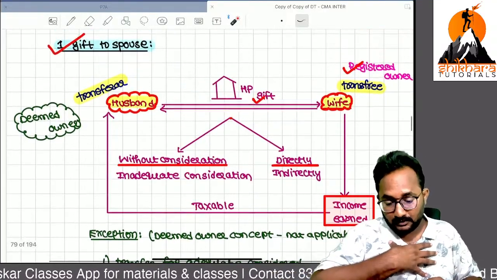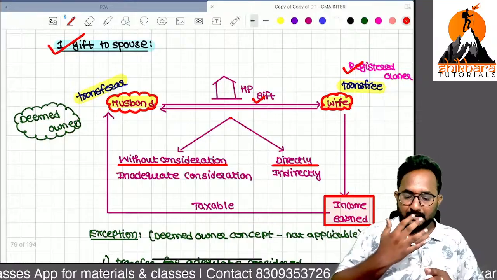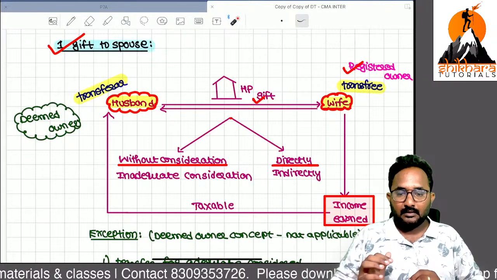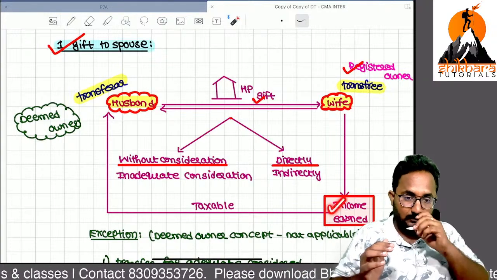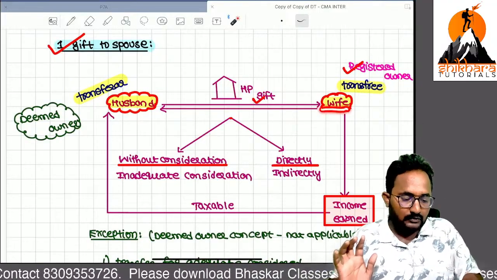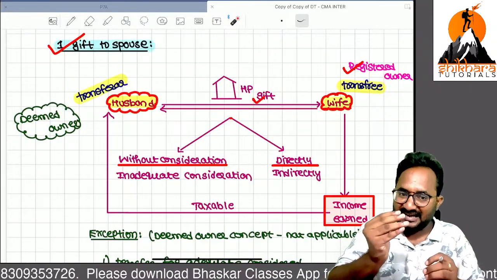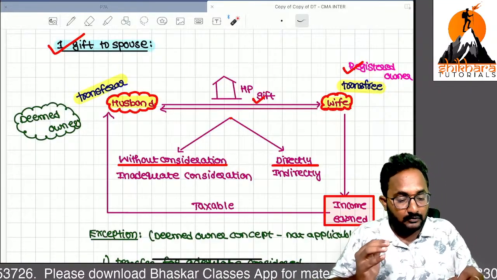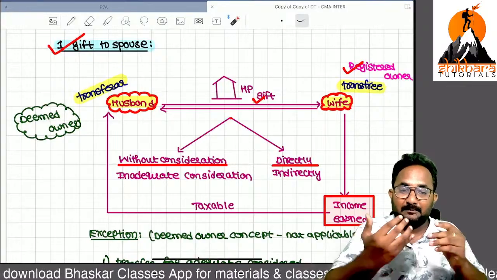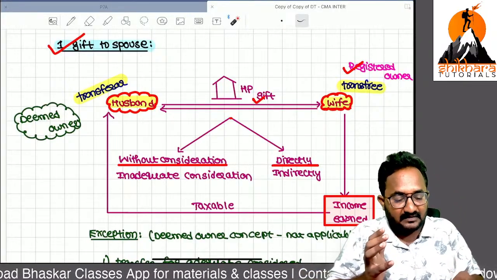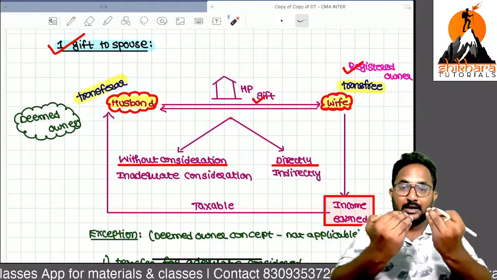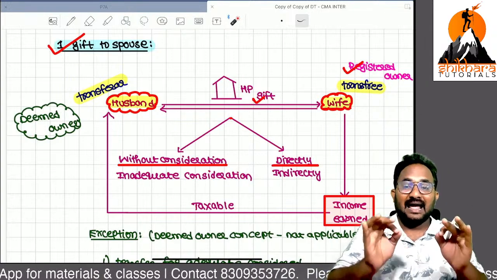But, for example, I will tell you, I have a salary income. If I am receiving any income from house property, as a husband having salary income, then I need to pay more and more tax. The wife is a housewife, a homemaker. She does not have any income. Now, if income from house property is shifted to the wife, she can claim the basic exemption limit. She can take the rebate also, and she can pay less tax. That's why I am transferring house property intentionally to my wife, for tax avoidance.